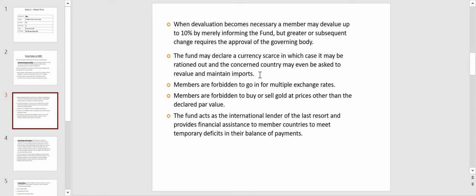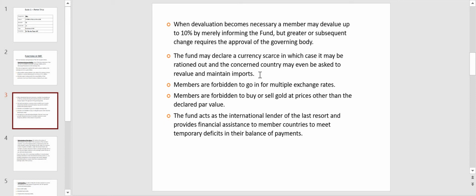Sometimes one currency will be in huge demand. In that situation, that currency would be called currency scarce.